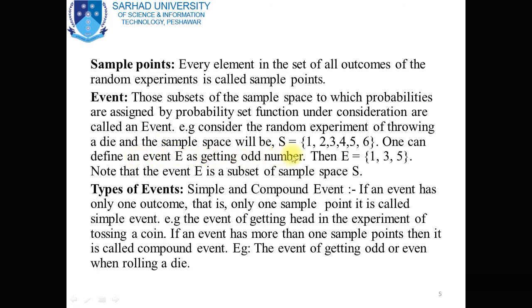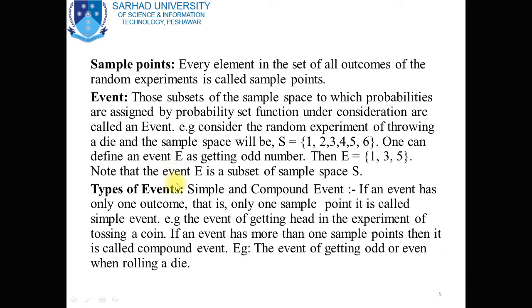So suppose we choose the odd numbers from this sample space, then the subset of this sample space is E equal to {1, 3, 5}. So this set E is a subset of the sample space, and this subset E is called the event for the sample space. Note that the event E is a subset of the sample space S.